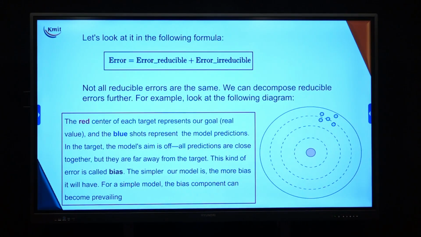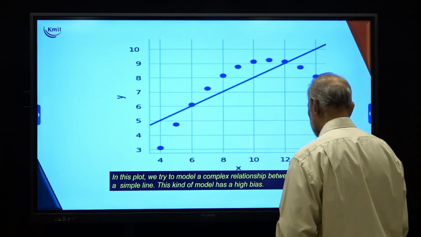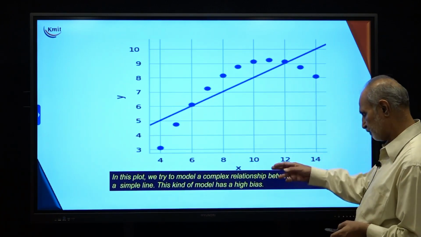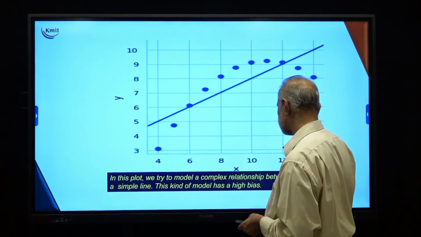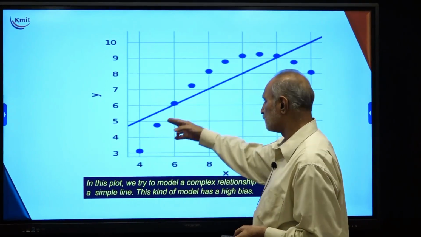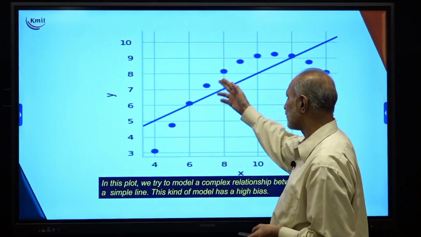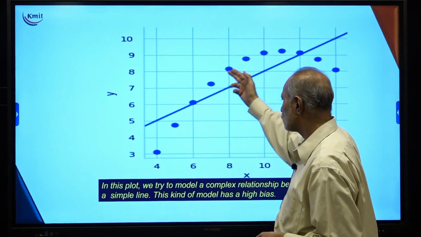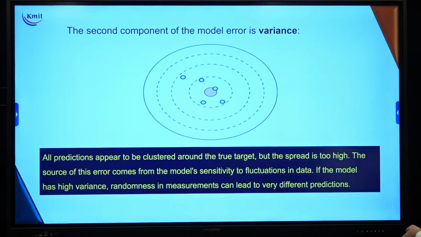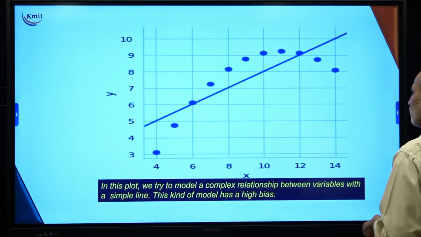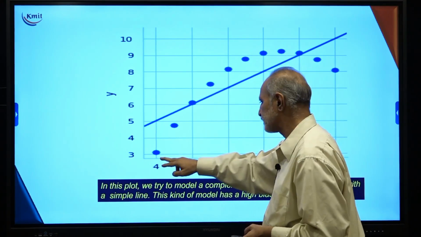So let us go here and try to see the model. For example, if we plot a complex relationship between variables with a simple line, this model has it. So I have x axis, I have y axis, I have blue dots and my linear line is going. You can see that most of the points are lying above the line. So when most of the points are lying above the line, I have a problem. The problem is that the model is more biased toward this data set rather than this data set.